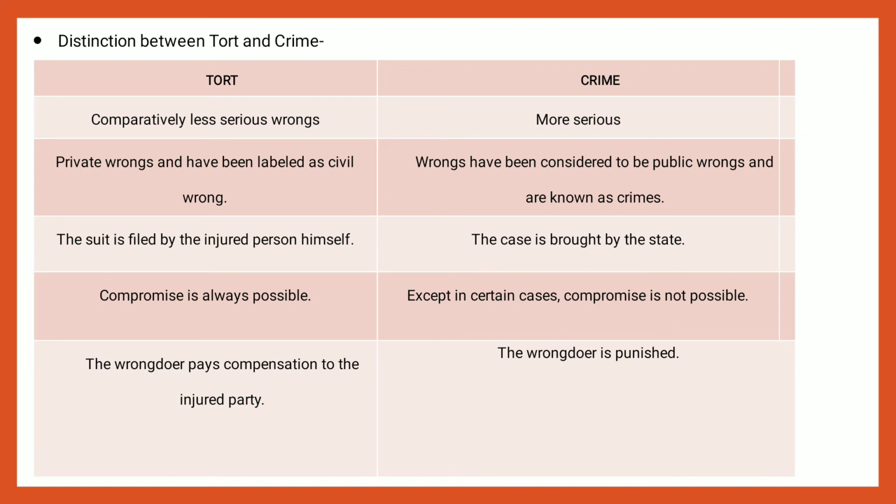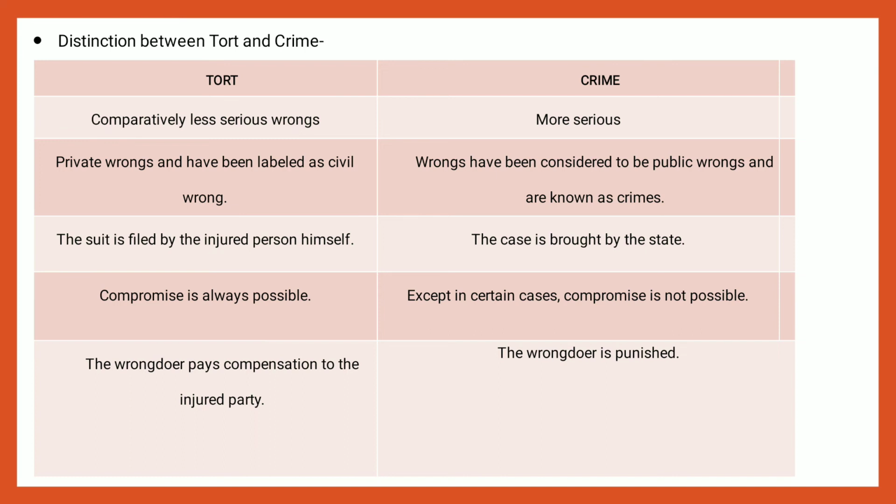In tort, intention is not an important factor. But in crime, mens rea, ill intention, plays an important role. Mens rea has no place in tort. The burden of proof lies on the complainant or injured party in the case of torts. In the case of crime, the burden of proof lies on the state. Natural principles of justice, good conscience, and equality are followed in fixing the wrongdoer's liability. In the case of crime, strict rules of criminal procedure are followed.